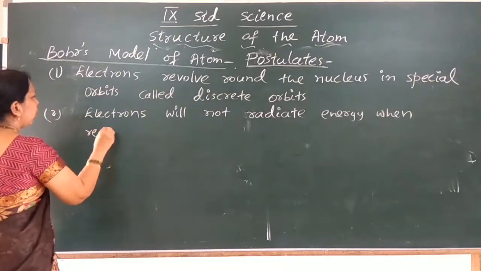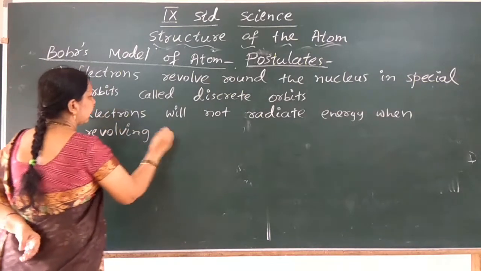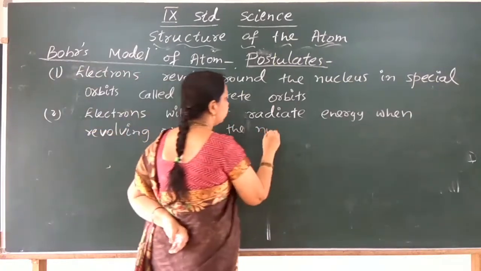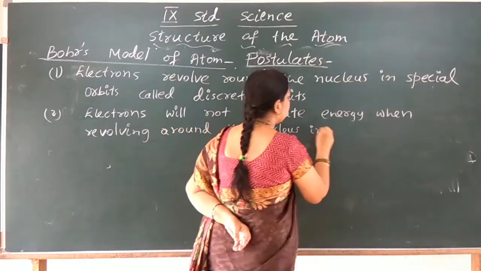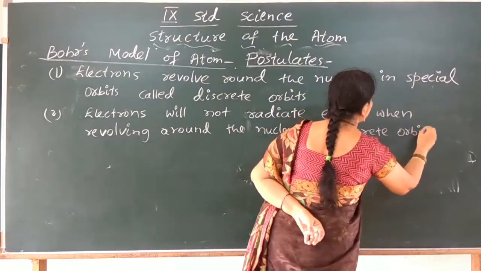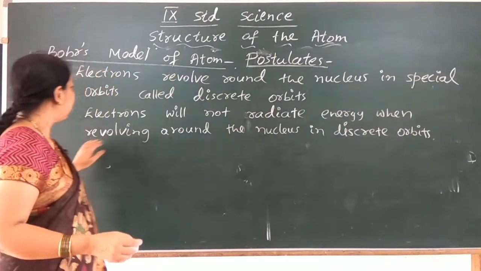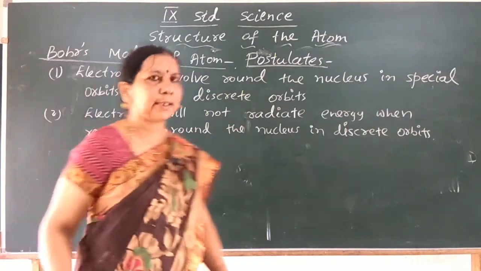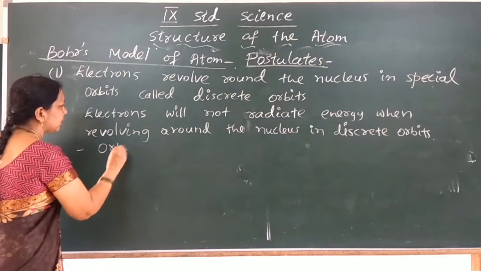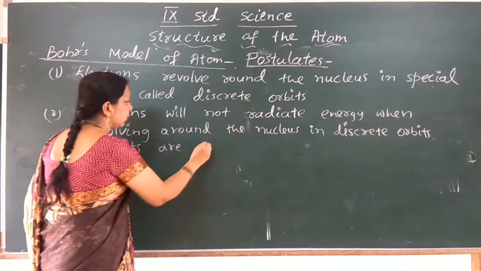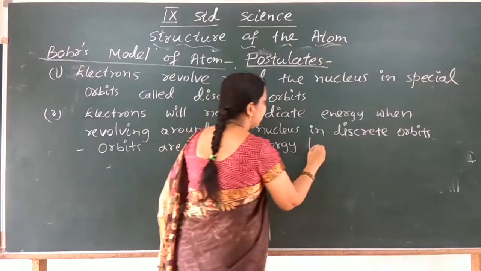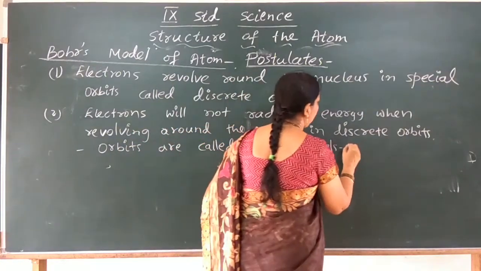And these orbits are called energy levels or shells also.